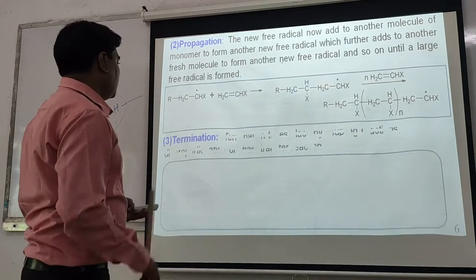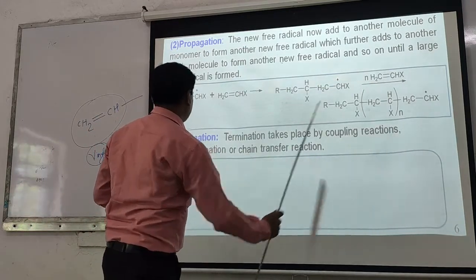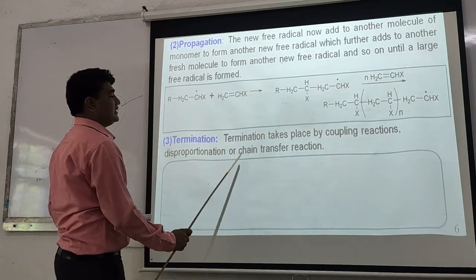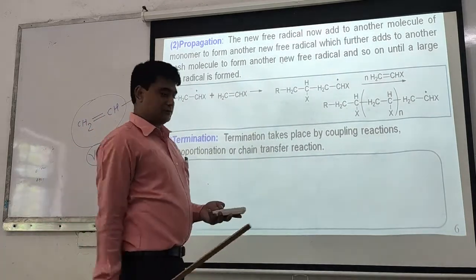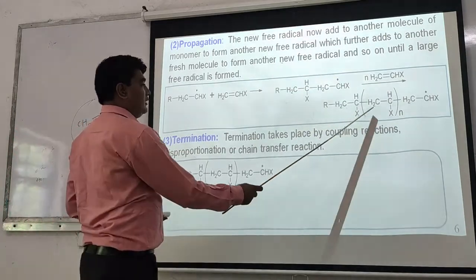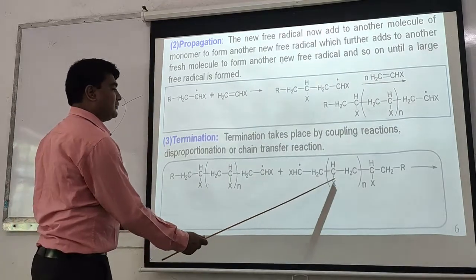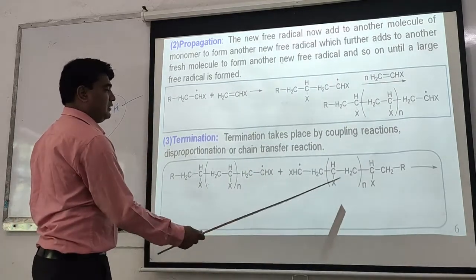So here also the chain termination takes place by a coupling reaction, or a disproportionation reaction, or by a chain transfer reaction. So I am taking one of the examples. This is your larger free radical reacting with another larger free radical, the same molecule I have written.